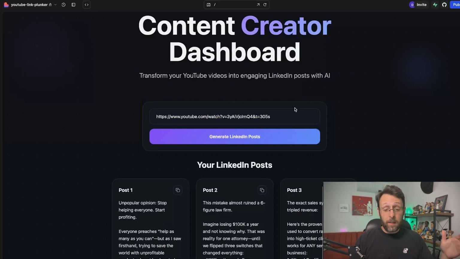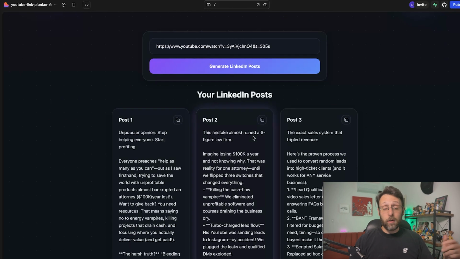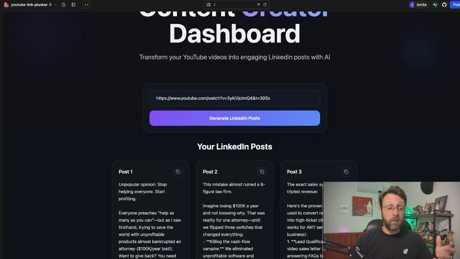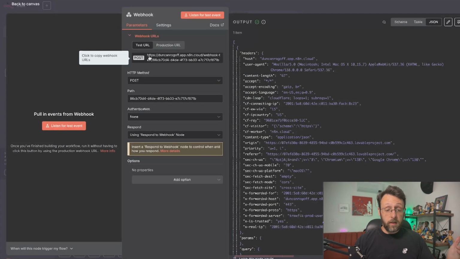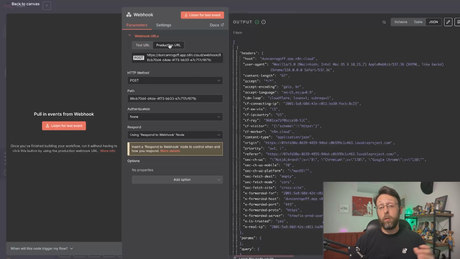So literally now, anytime I come in here and put a YouTube URL into this address bar, it'll come back with some posts for us. And we don't have to click execute every single time. The reason I did this is you can see here, this is the test URL, and the production URL just removes the /test. And now that we switch this to production, we need to make sure that we update the URL that we're calling inside of Lovable.